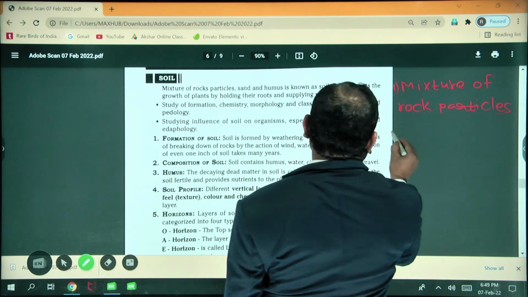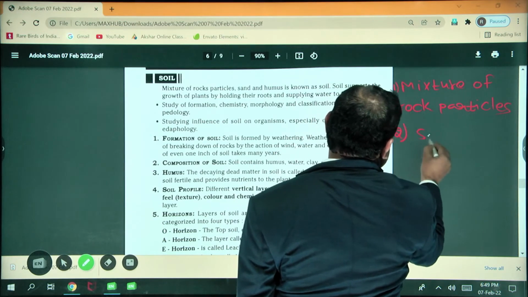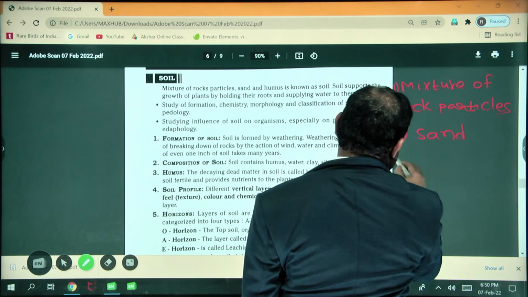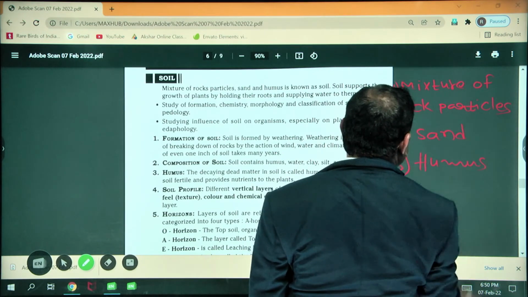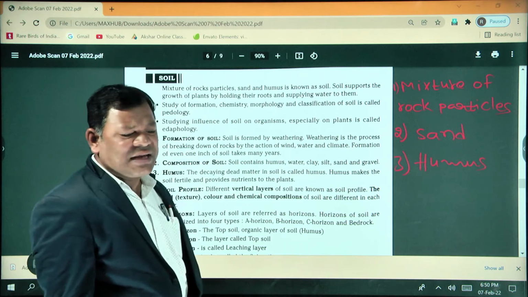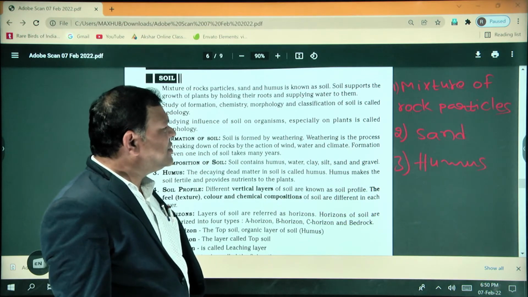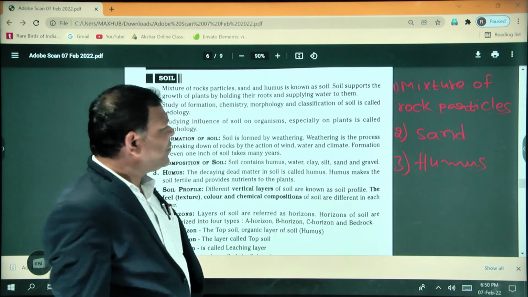Second, sand. Third, humus. These three together are known as the soil.